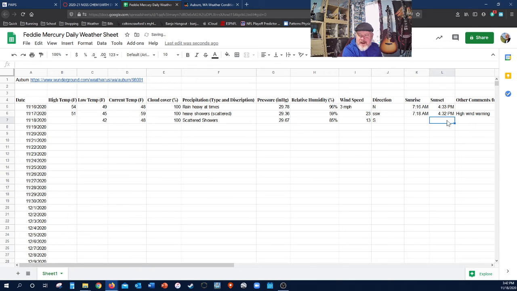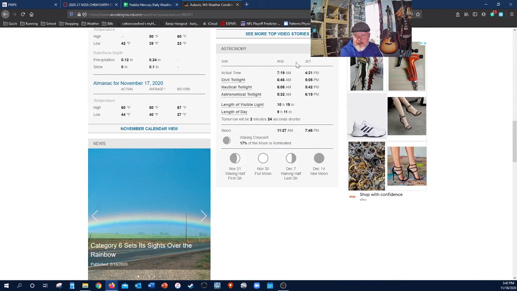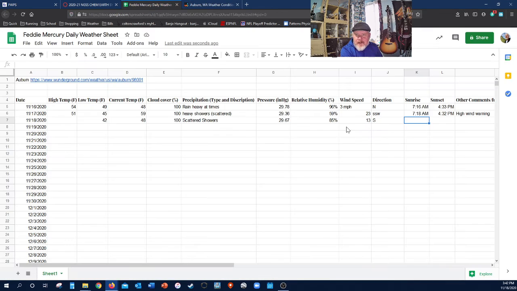All right, sunrise and sunset. What's happening is the amount of daylight that we're getting is a little bit less every day. So we go back and look in here where it said astronomy. Sunrise was at 7:19 a.m. So we type in 7:19 a.m., a little bit later than it was yesterday. It's taking longer for the sun to come up.